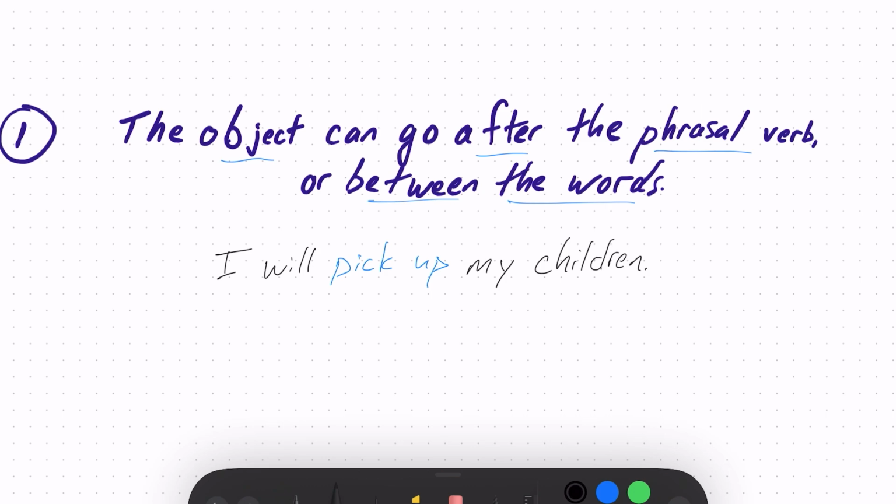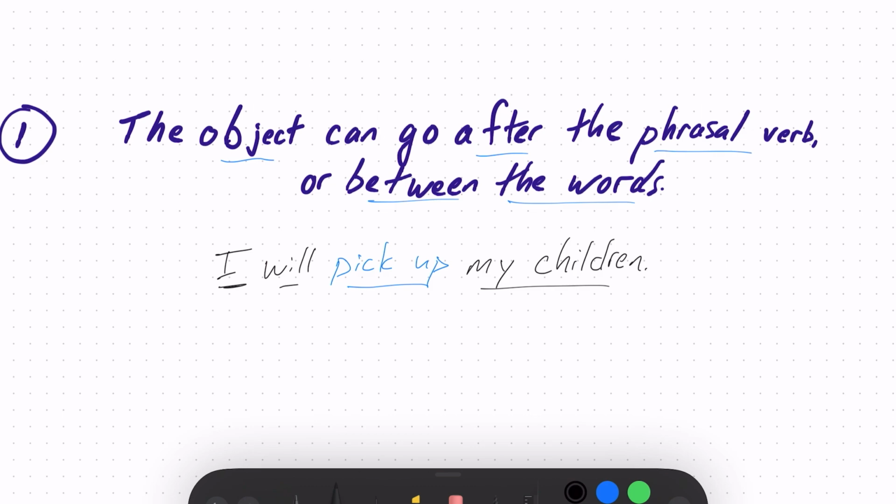Okay, let's look at a sentence. We'll talk about grammar a little bit, right? We have the subject, I, will means the future, pick up is the verb. Pick up, what do I pick up? I pick up my children. My children are the object. They're the thing the verb happens to, right? If I say, I love my children, my children are the object. If I visit my children, my children are the object. So normally, with a phrasal verb, you can say, I will pick up my children.